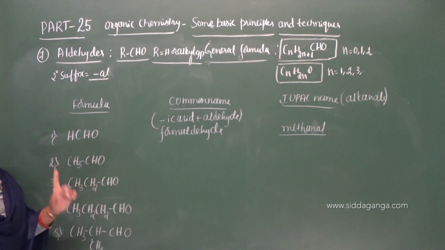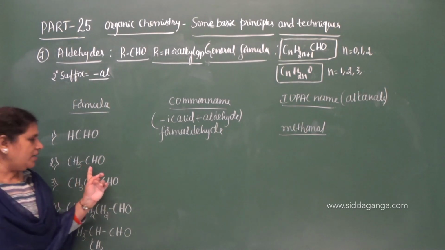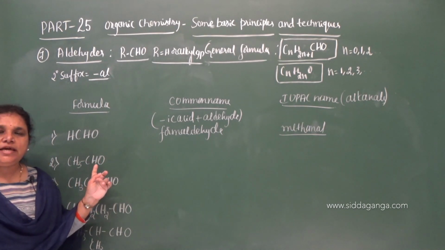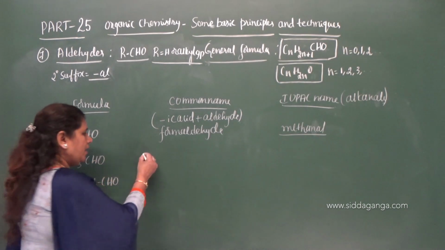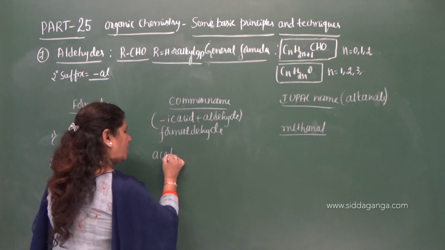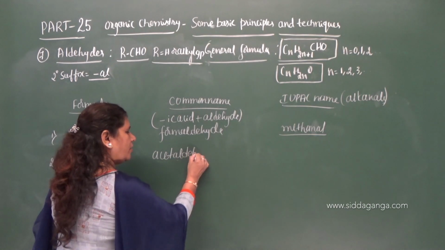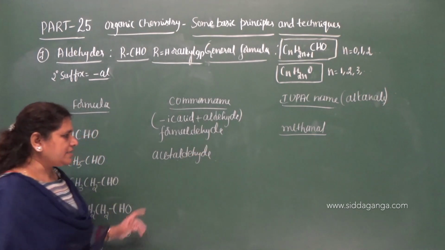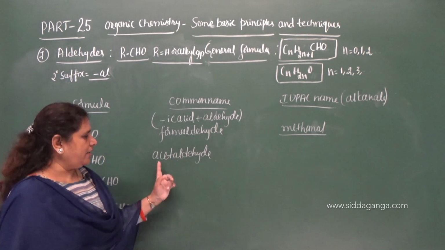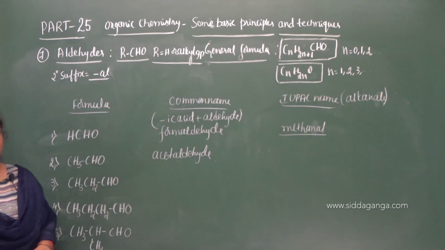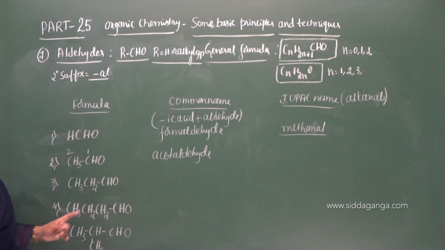CH3CHO, methyl group gets attached. Total number of carbon atoms will be 2 here. And what is the common name of carboxylic acid which contains 2 carbon atoms? It is acetic acid. Here you remove ic acid and add the word aldehyde, then it will be acetaldehyde. Acetaldehyde is the common name. And how many carbon atoms are there? 2 carbon atoms are there.